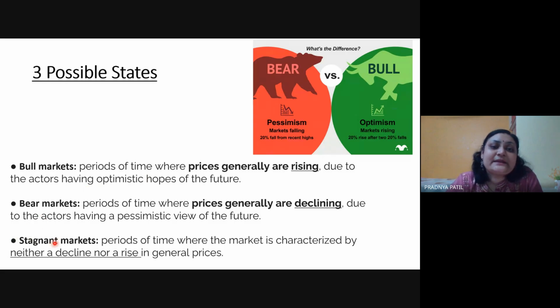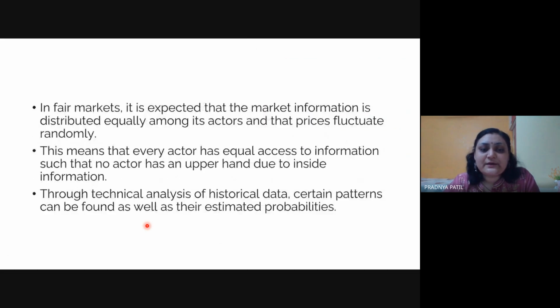And there is a third state, a stagnant market, where there is no particular increment or decrement in the market. In fair markets, it is expected that the market information is distributed equally among all the actors. What do I mean by actors? They are the agents who sometimes buy extra shares, and people understand, oh, this price is increasing, so they tend to buy, and automatically the share price increases. So these are the actors.